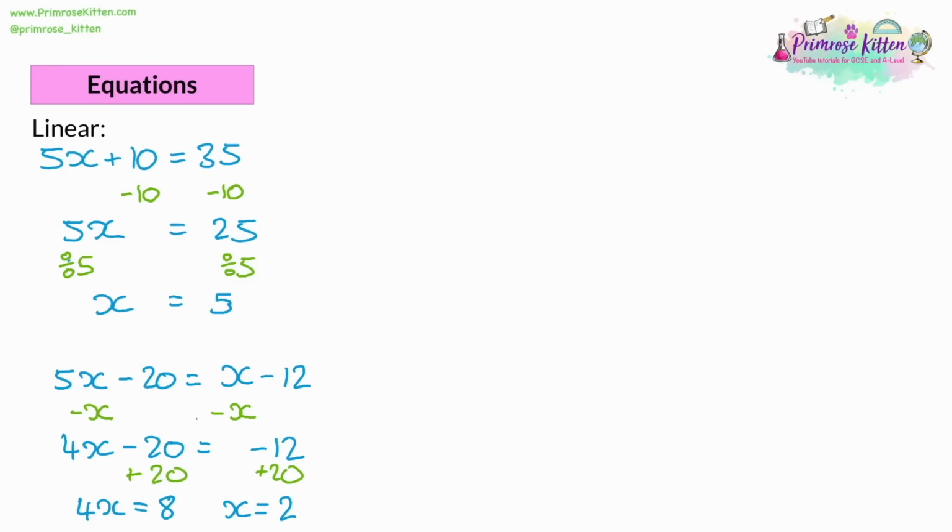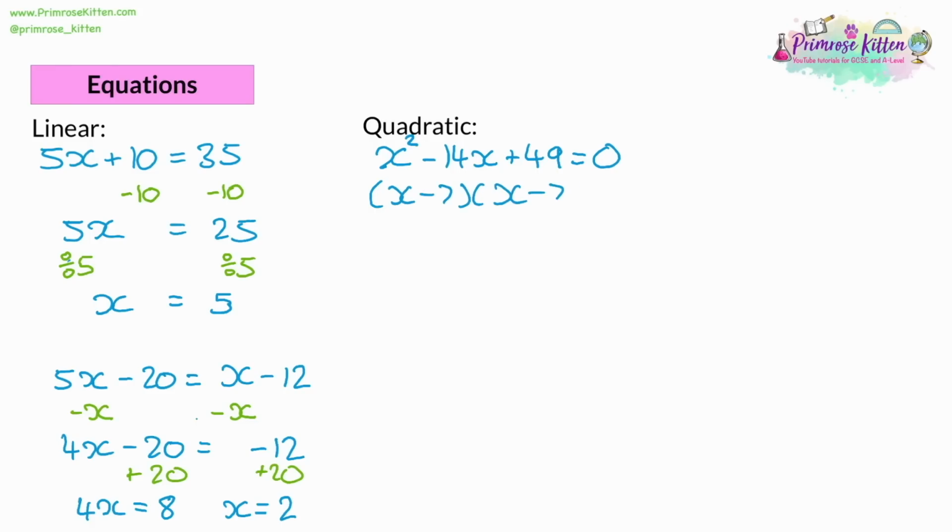One way of solving equations, which makes things look very different, is when you have a quadratic within an equation. So, for example, we could have x squared, take away 14x plus 49 is equal to 0. Now, you should have already covered factorising quadratics. If you haven't, you need to go and revise that first, because I'm not going to go through it here. But essentially, when you factorise this, you'll get something like this, where we have x minus 7 and x minus 7 in brackets. And the difference between factorising a quadratic and solving a quadratic equation is you just have this equal 0 on the end. What we don't have here is the kind of x equals a number we're looking for.